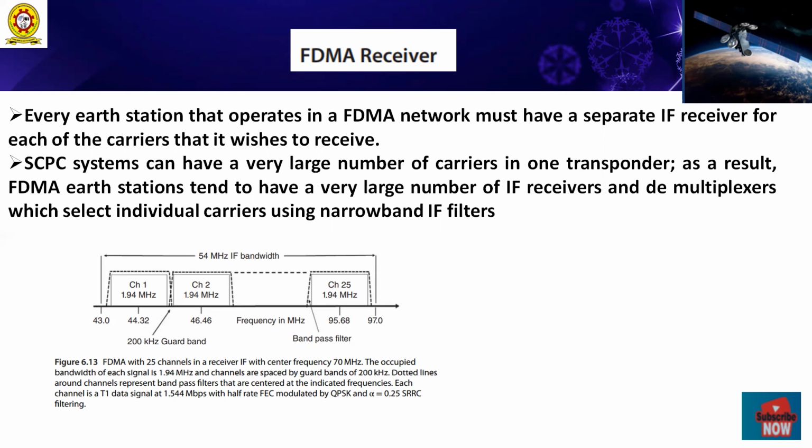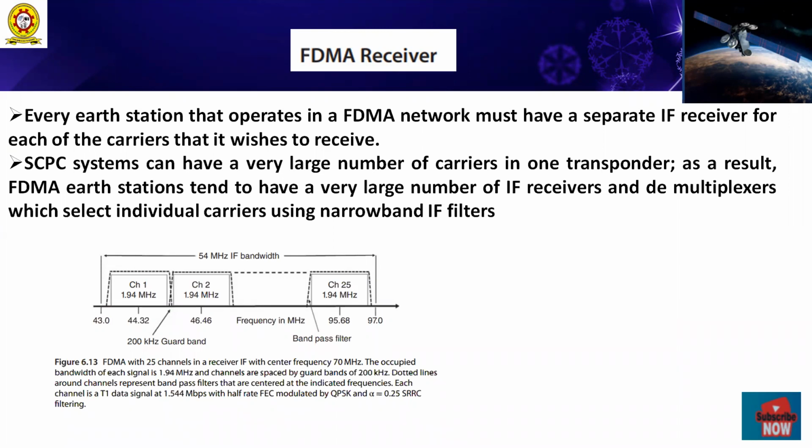And dear listeners, this FDMA has somewhat of a disadvantage in a satellite communication system, when the satellite transponders have non-linear characteristics. Why? Because most satellite transponders use high power amplifiers which are driven close to saturation.